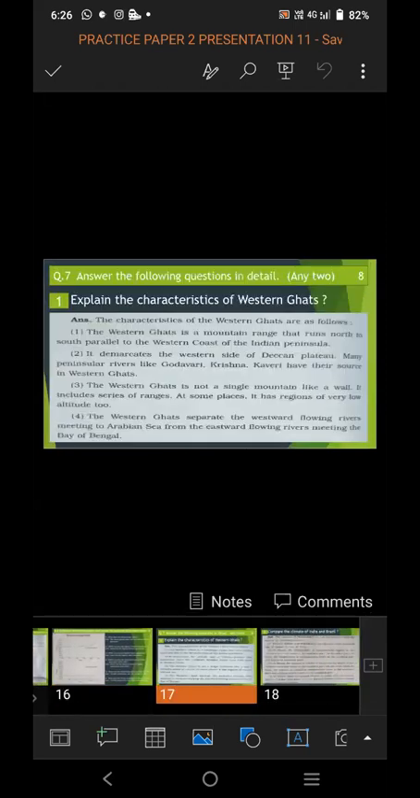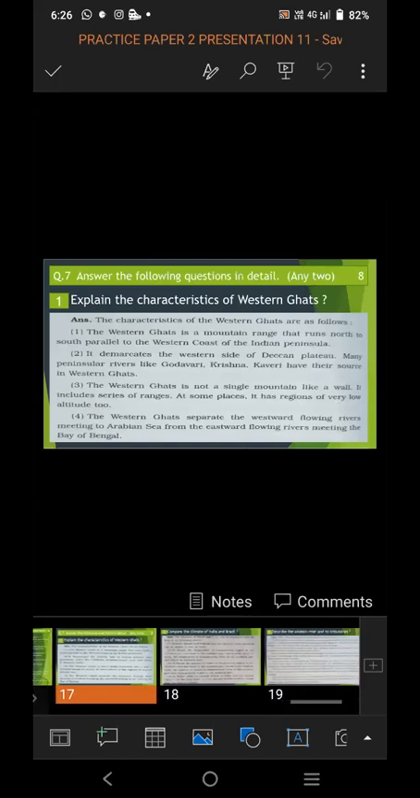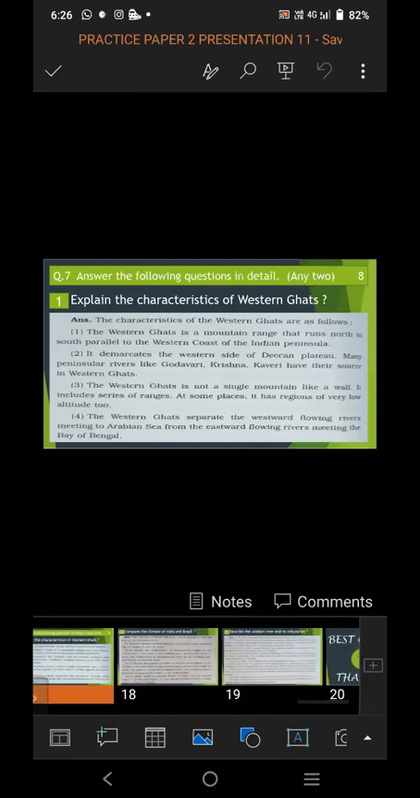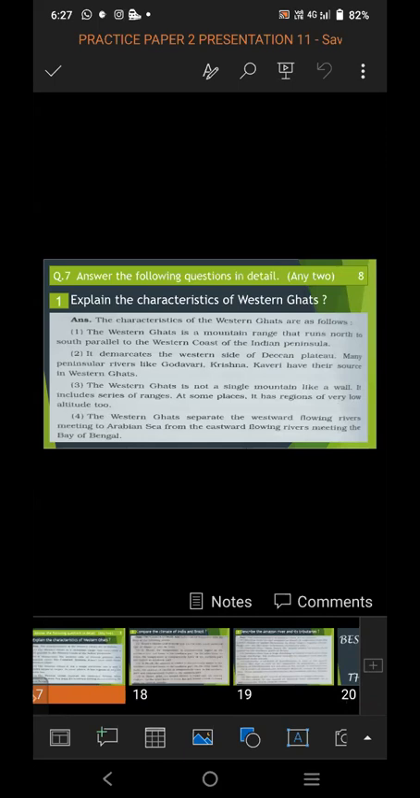Question number 7, answer the following question in detail. In this, 3 questions are given to you and you have to attempt any 2. It is of 8 marks. So one answer is for 4 marks and 2 answers are for 8 marks. Big answers you have to write, answers in brief. So your answer should be brief and it should be explained properly.